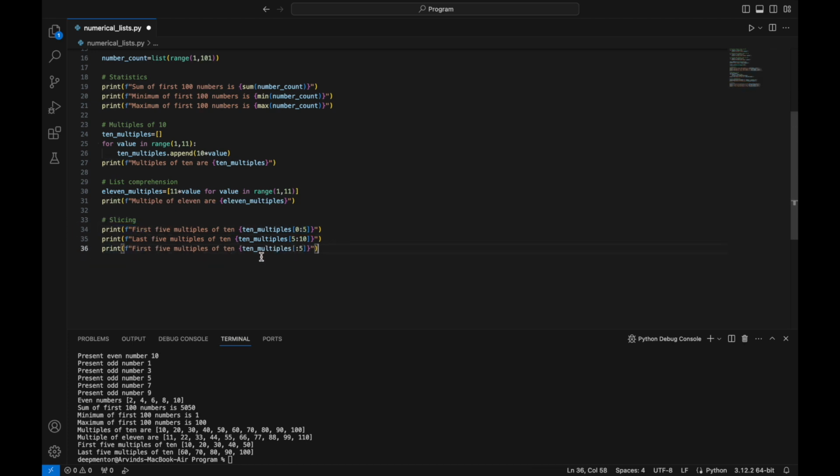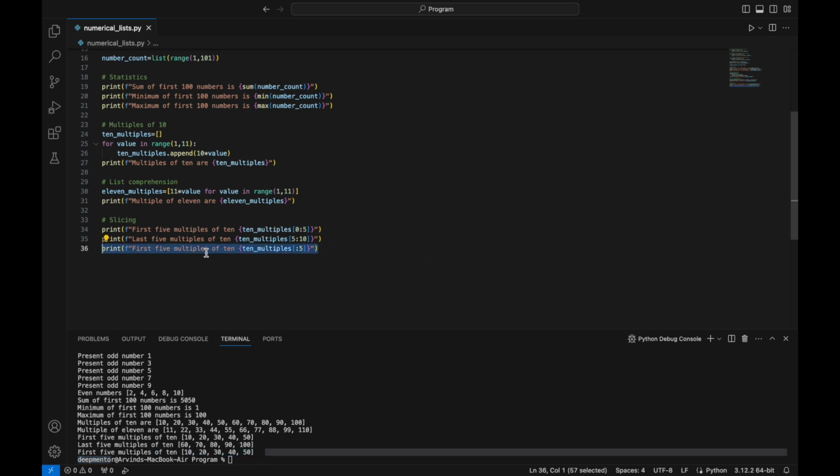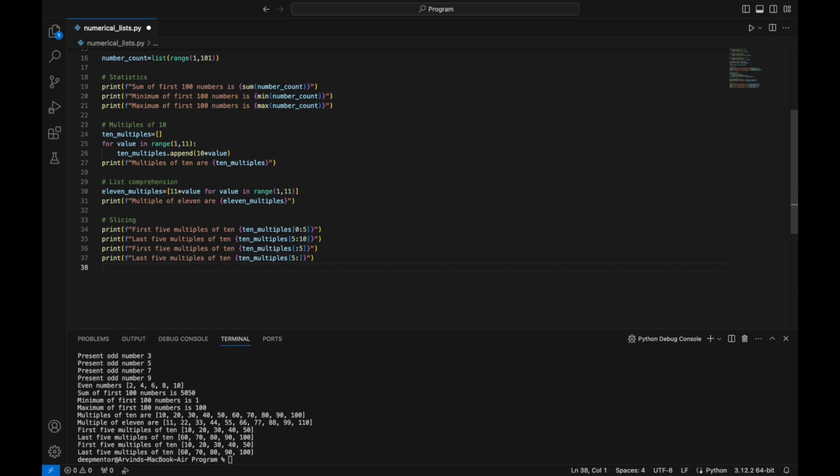If you don't provide a start index, it will slice from the start of the list. Similarly, if you don't provide the end index, it will slice till the end of the list. You can also use negative indexes for slicing.